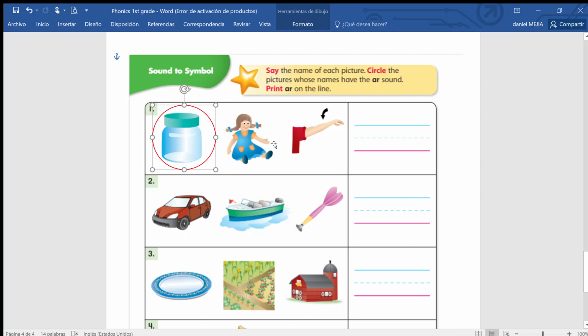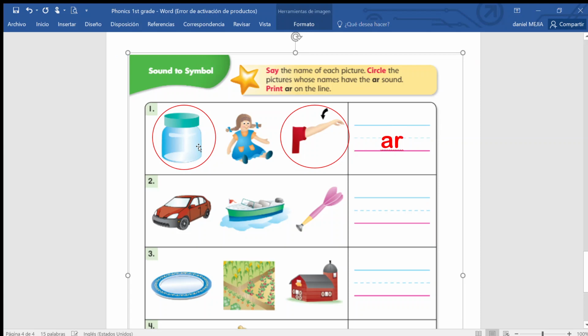The next one, what is this? Doll. Doll. Does it have it? No, good. Next we have this. What is this? That is your arm. Arm. Does it have that AR sound? Yes, good. So you're also going to circle it. Okay, circle the arm. Good. Circle it. Remember on the line, what are you going to write? AR. Good.